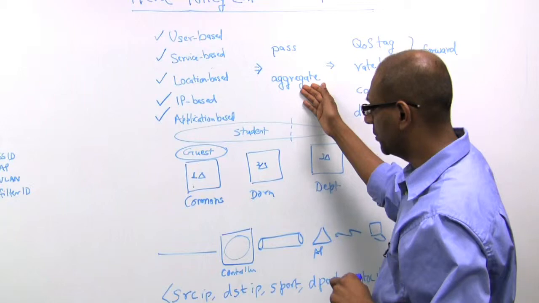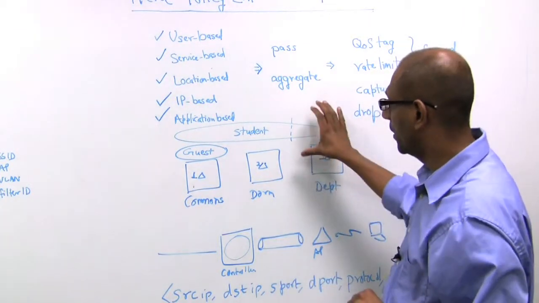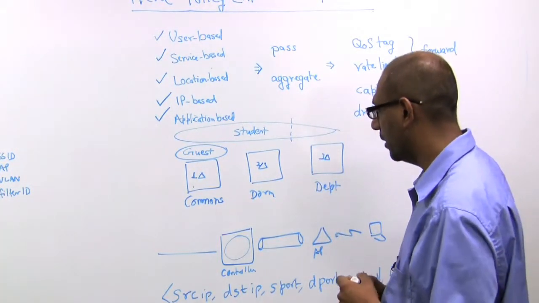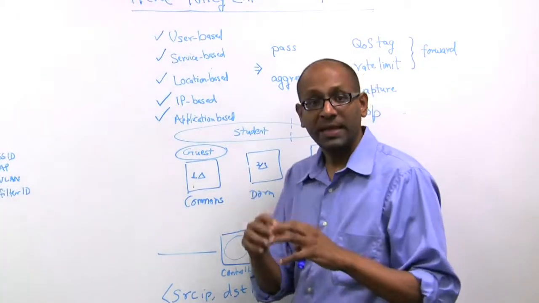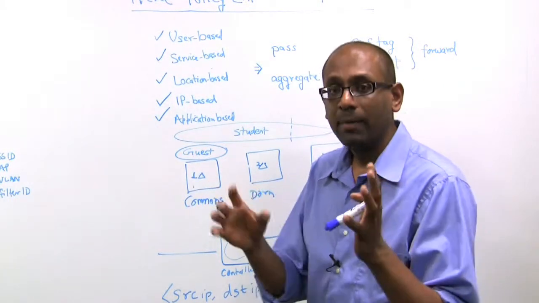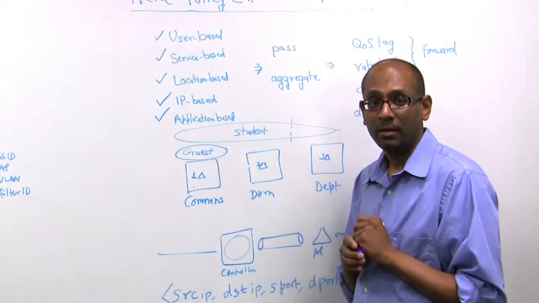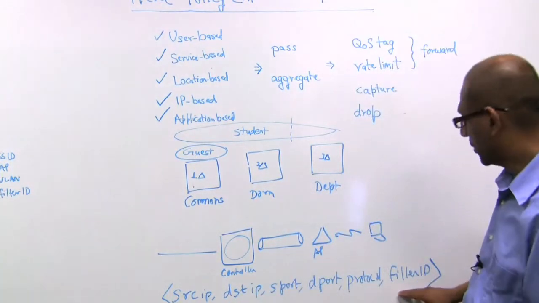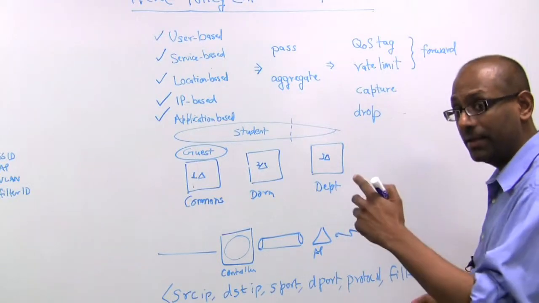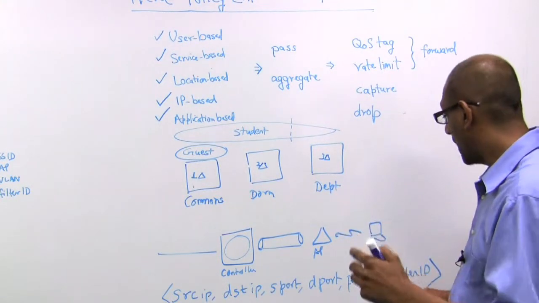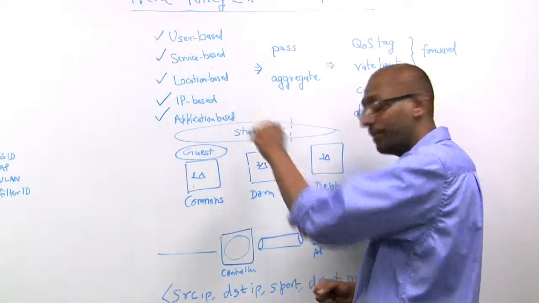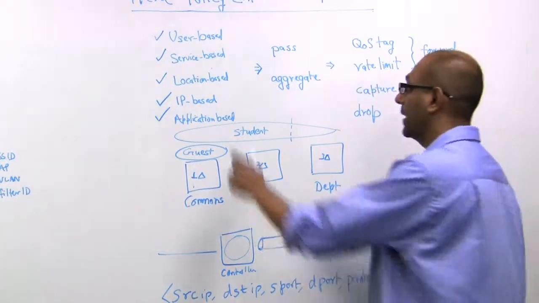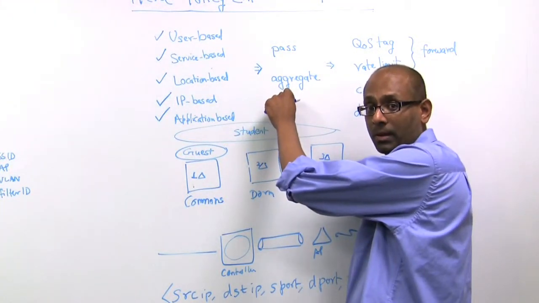One instance of aggregation would be if the policy of the customer here is that all guest users in aggregate will get a maximum of 1 megabit per second. In that case, what you do is you classify the packets, and of course you assign a filter ID based on the SSID that the users connect to, and all the sessions that match this particular filter ID will get aggregated into a single flow.